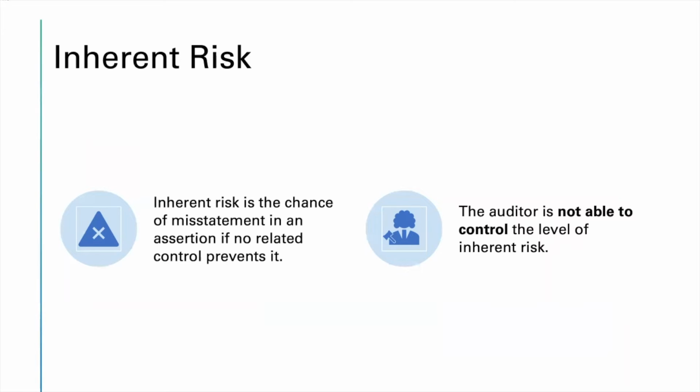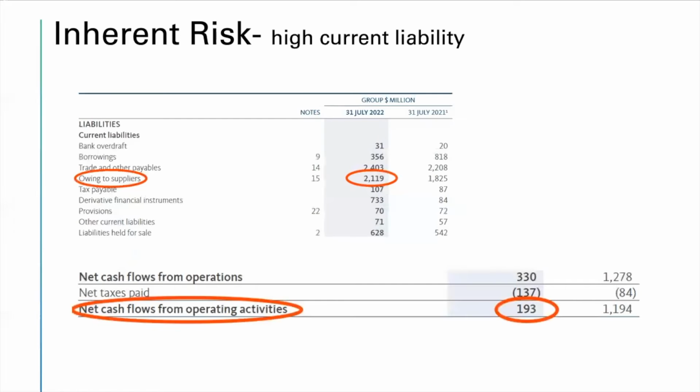What inherent risk does Frontera face? Inherent risk is the chance of misstatement in an assertion if no related control prevented it. The auditor is not able to control the level of inherent risk. An example of inherent risk is, as we can see from their financial position as of July 2022, Frontera has $2,119 million owing to suppliers under their current liabilities. However, their net cash flow from operating activities is only $193 million.